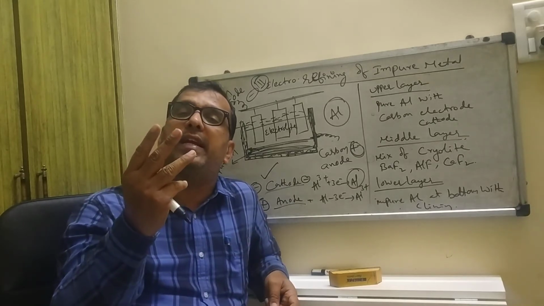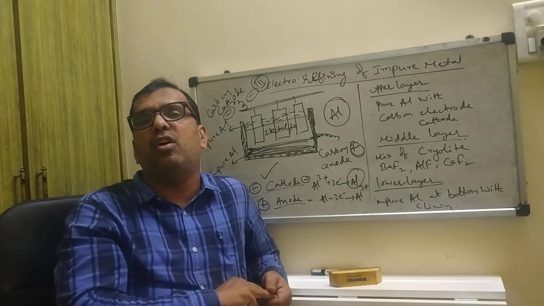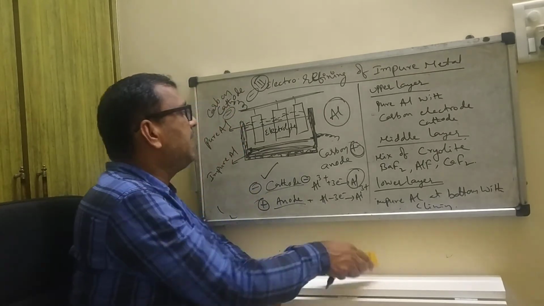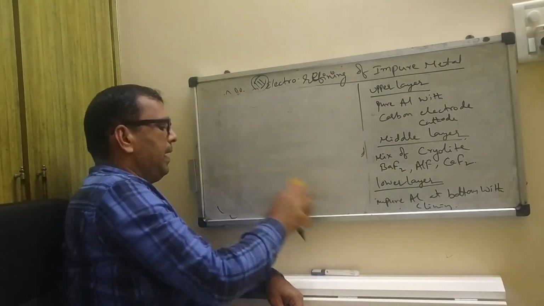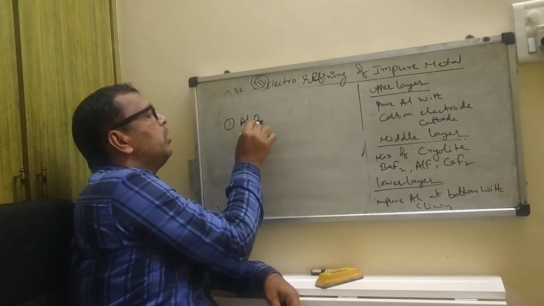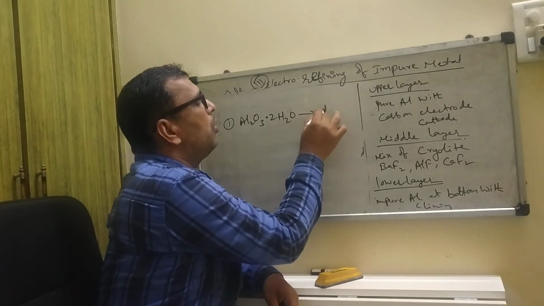You can concentrate by using these two methods. Second, extraction of crude metal. First we studied bauxite, Al2O3 dot 2H2O, which is converted into alumina.